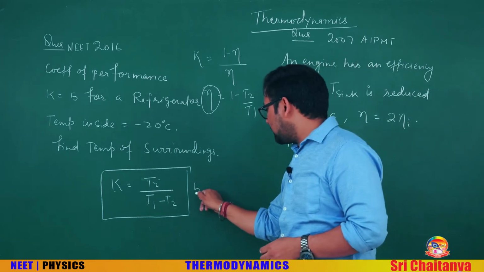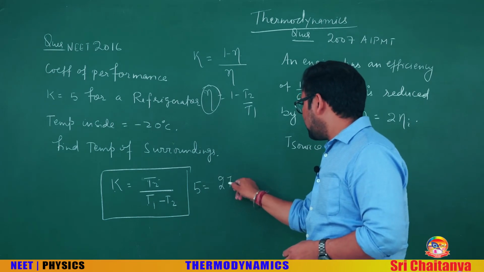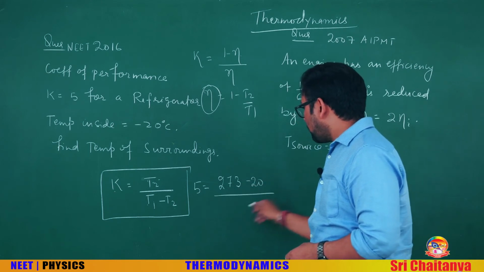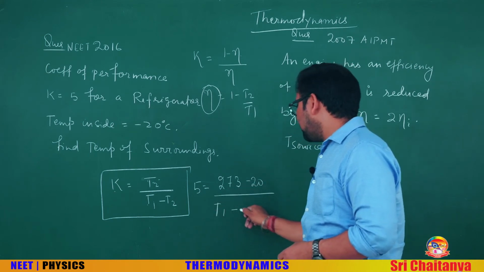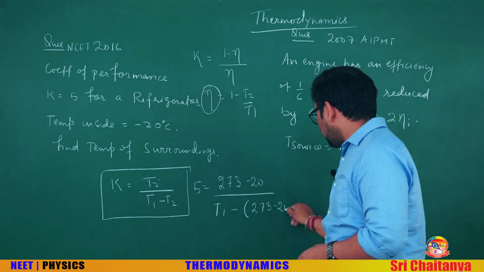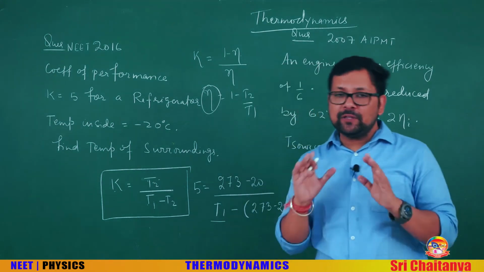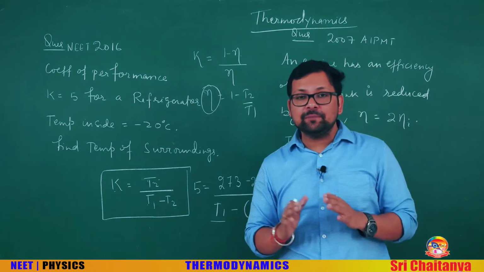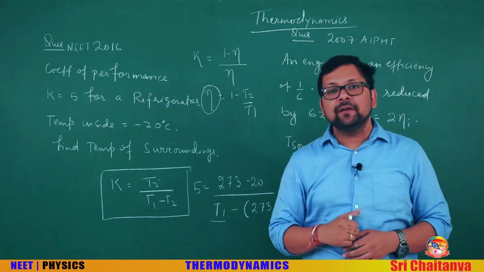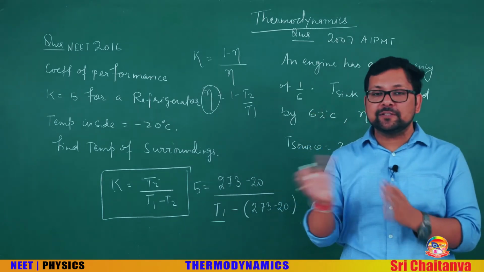So what is K given? K is given as 5. Write T2, 273 minus 20, upon T1 minus T2, again 273 minus 20, and from here you can calculate T1. When the final answer comes, you have to see that the temperature you finally get is in Kelvin. If options are given in degrees Celsius, you have to make the necessary changes.